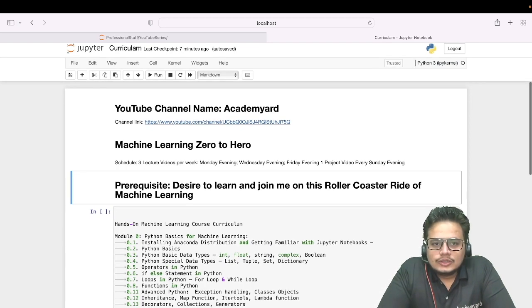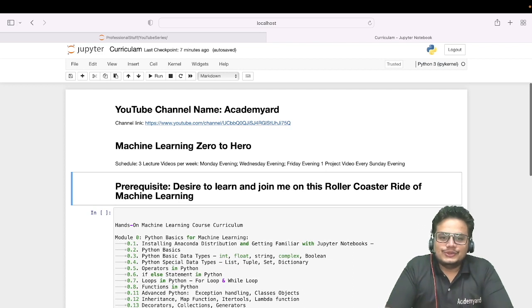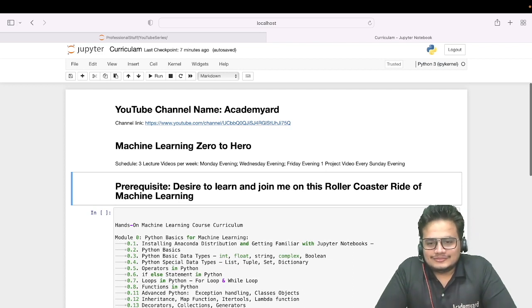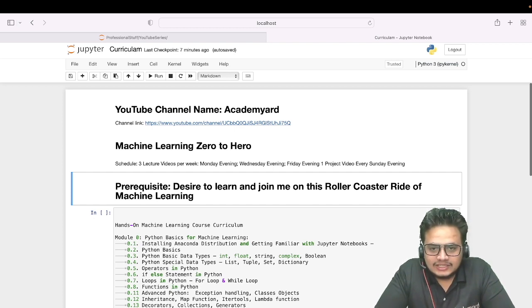Now, what are the prerequisites for doing this course? For this prerequisite, I just need people who have the desire to learn, who have the desire to code, and they want to join me on this roller coaster ride of machine learning.